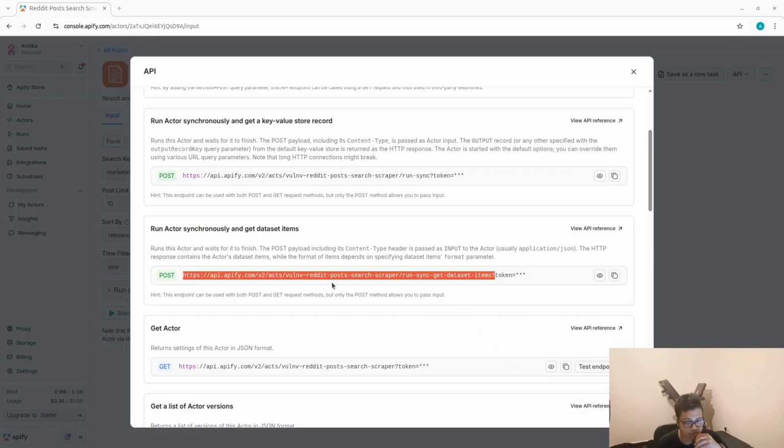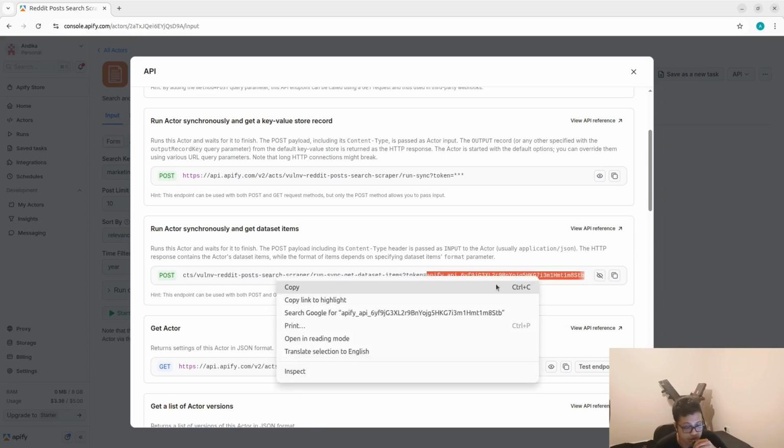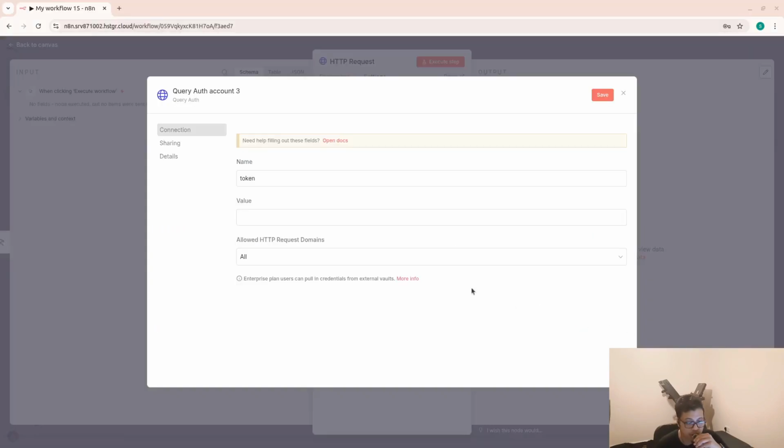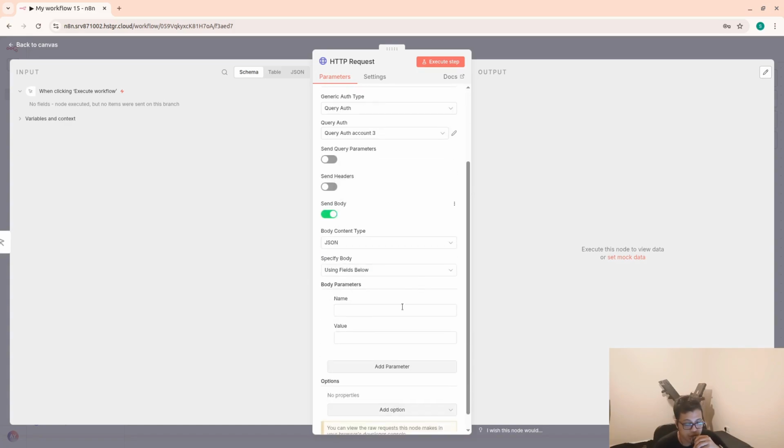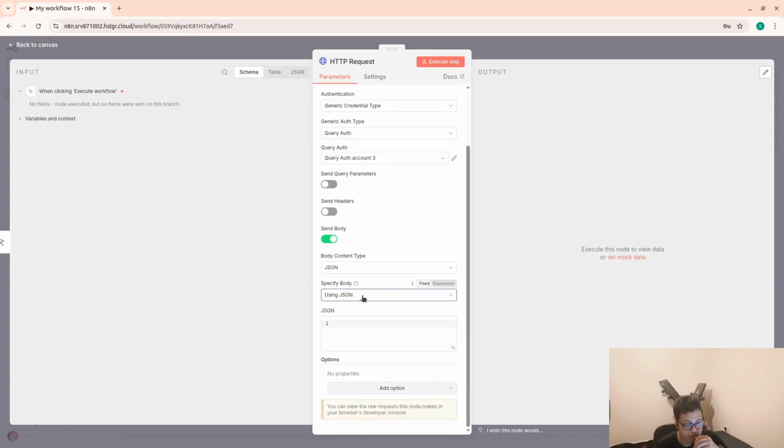Go back again to Apify, and you're gonna click this to reveal the token, whatever the number here is. So I'm gonna copy this and paste it here. Okay, I'm gonna let the name then. Okay, now you're gonna click the send body, and then you're gonna click the using JSON. Okay, now you're gonna copy and paste the JSON parameters from the Apify.